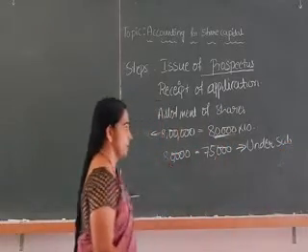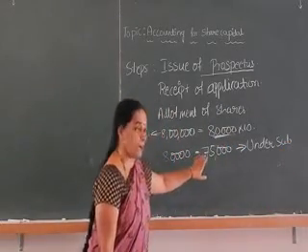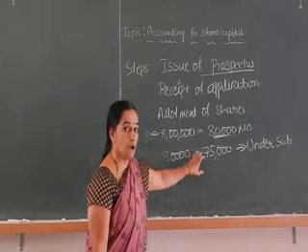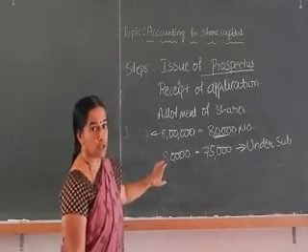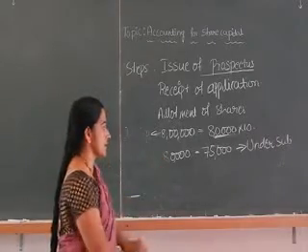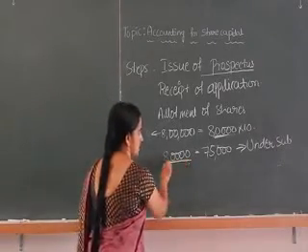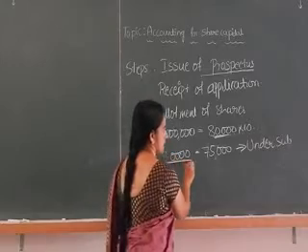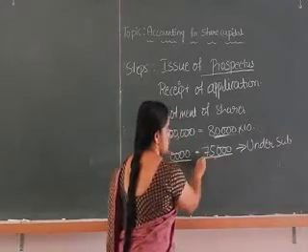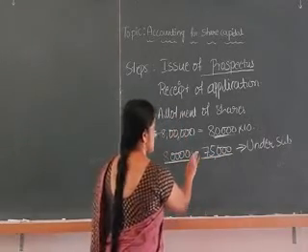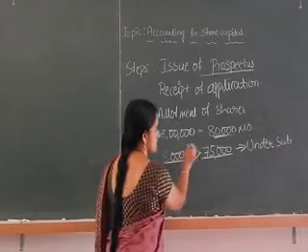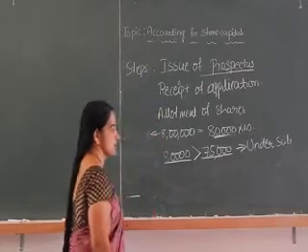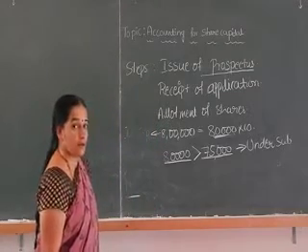Under subscription means the applications received will be lesser than the issued shares. Now the company is ready to offer how many shares? 80,000 shares, but the company received 75,000, which means the applications received are fewer than the shares issued. It is called under subscription.